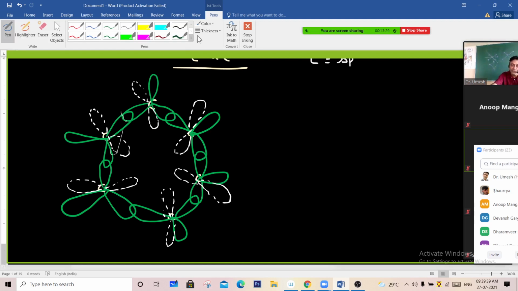So this sp2 and sp2 are overlapping head to head. You can see this sp2 and sp2 are overlapping head to head and forming a sigma bond. It means here we have 6 sigma bonds between carbon and carbon. Draw this much. Draw it. Understand that each carbon atom is sp2 hybridized. Done, sir. Okay.